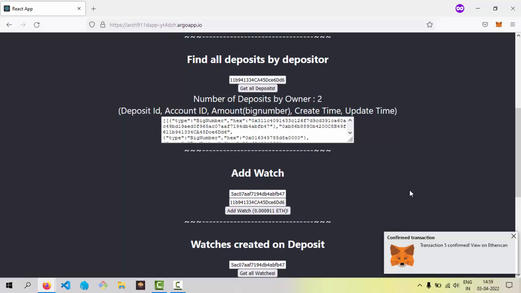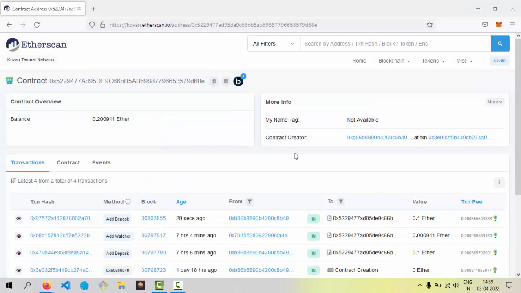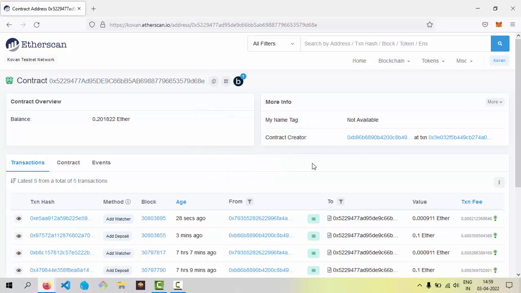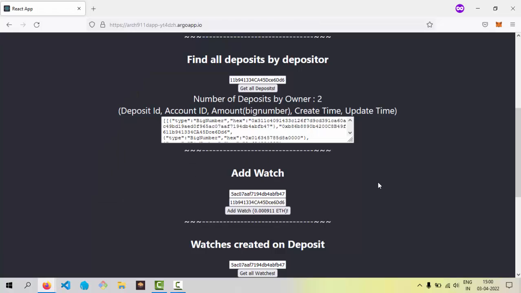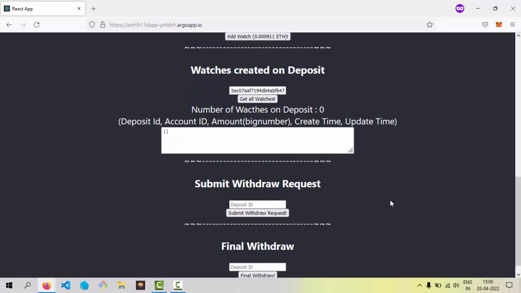Okay, so the watch has been created, and if I go on Etherscan to confirm and refresh, all right, we see a watch has been created. The method is add watcher, and this was created by account 2, on the deposit which we created a few minutes back. Now the withdrawal mechanism, we want to see how the withdrawal mechanism works.